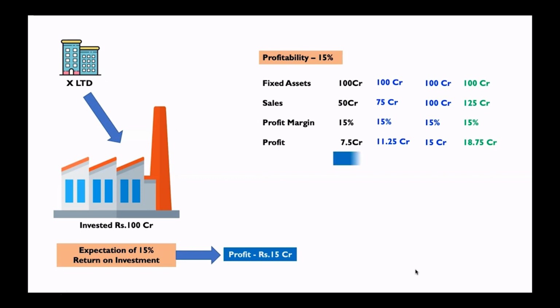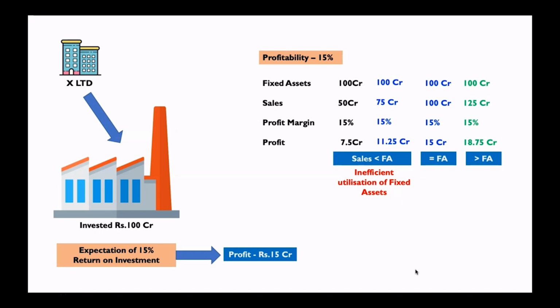Now listen, very critical. In the first two scenarios, the sales are lesser than fixed assets. In the third scenario, sales is equal to fixed assets, and in the fourth scenario, the sales are greater than fixed assets. So when the profitability is 15% and the sales are less than fixed assets, we call this inefficient utilization of fixed assets. Because to get that 15 crore, they have to achieve more sales because they have fixed assets of 100 crore, but sales are not even matching the fixed assets.